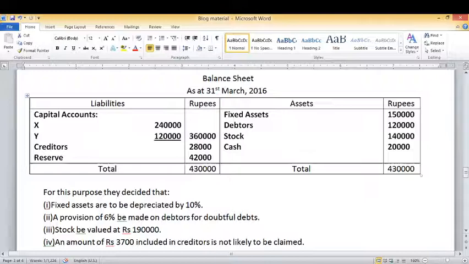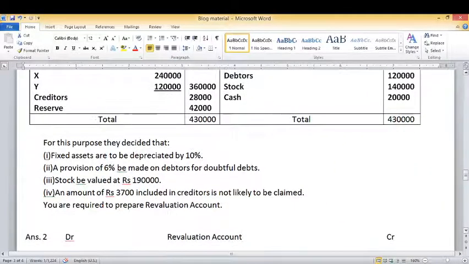Now look at their balance sheet. On the assets side, various assets are given. Fixed assets 1,50,000, debtors 1,20,000, stock 1,40,000, cash 20,000, and total comes 4,30,000. On the liability side, capital balances of X and Y are given, then creditors and reserve. Now for this purpose, they decided that fixed assets are to be depreciated by 10%.